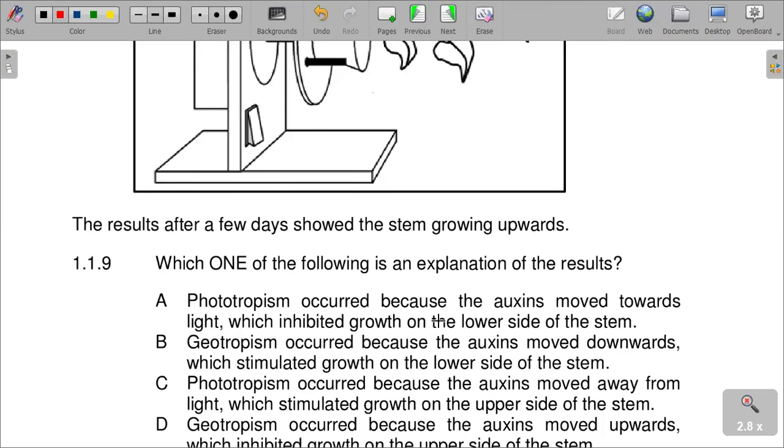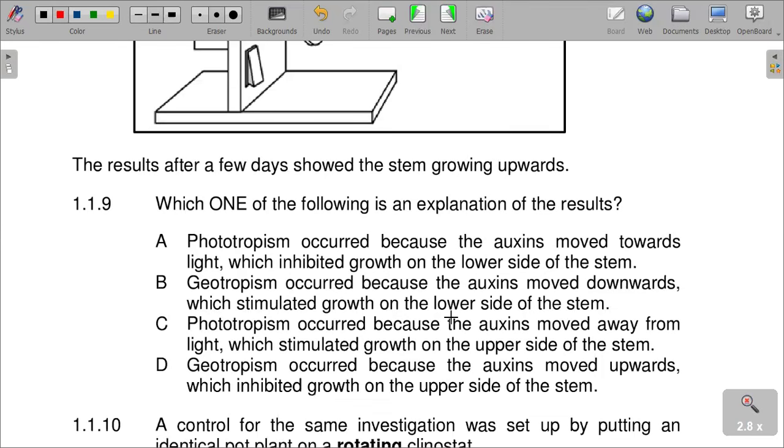Not necessarily like that. B. Geotropism occurred because the auxins moved downwards, which stimulated growth of the lower side of the stem. C. Phototropism occurred because the auxins moved away from the light, which stimulated growth of the upper side of the stem.